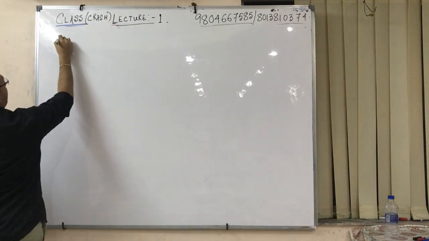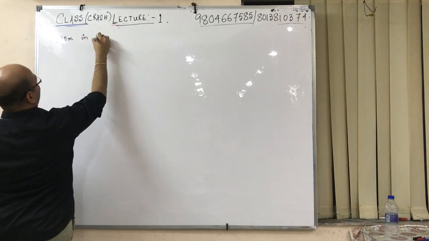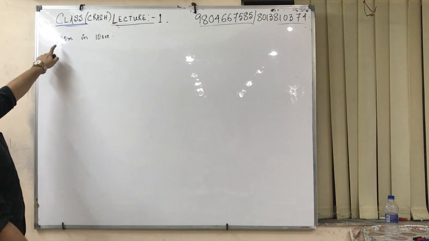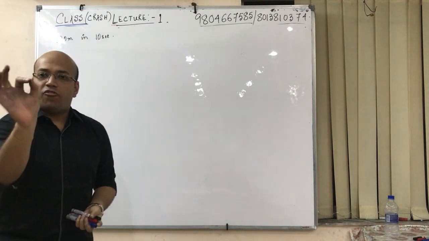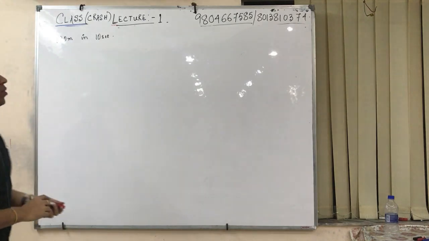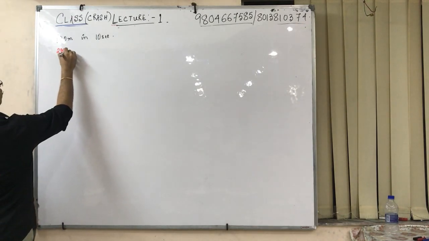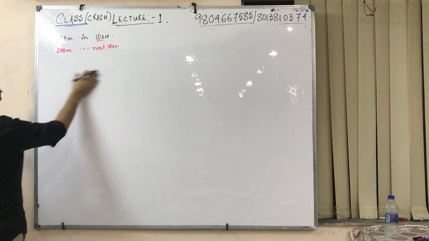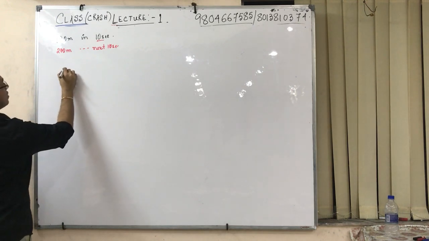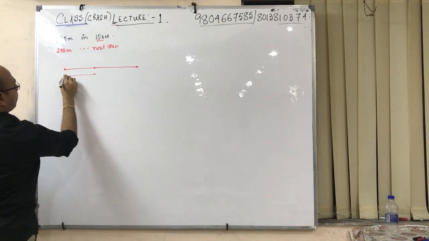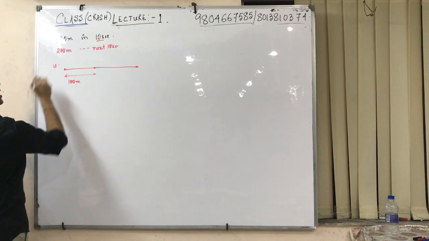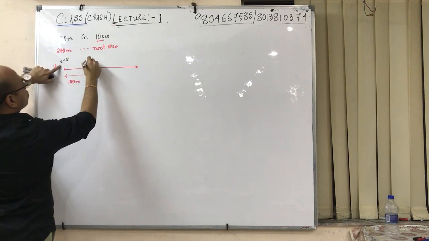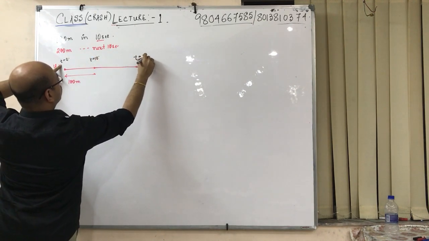Now, what I say, 100 meter in 10 seconds. Now, students think it's 100 meter in the first 10 seconds. Have I ever told you that 100 meter has to be in the first 10 seconds? No, I have not told you. So, why are you thinking 200 meter in the next 10 seconds? If I don't know, you take this as your reference. Suppose this is 100 meter, you don't know, let u be the velocity, you take this as your reference, t equal to 0, this becomes t equals to 10, this becomes t equals to 20.